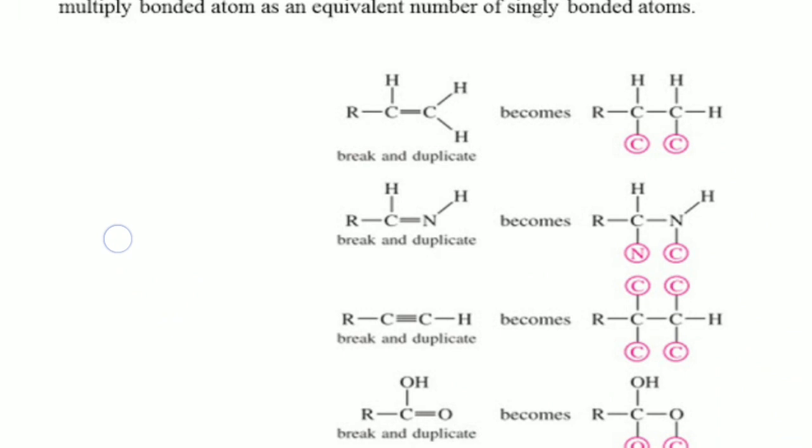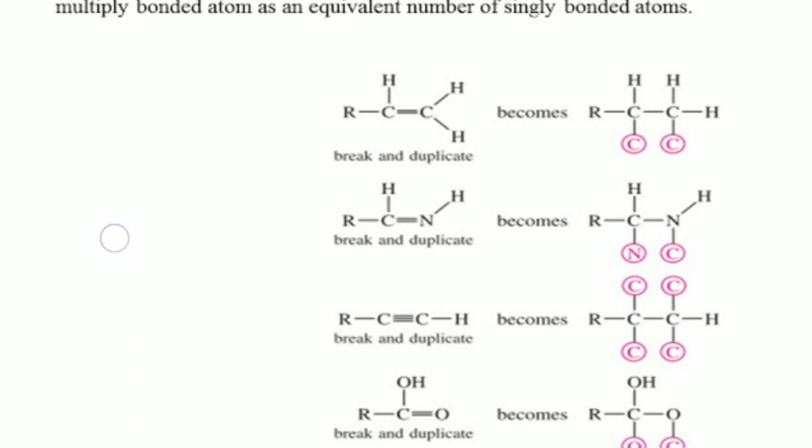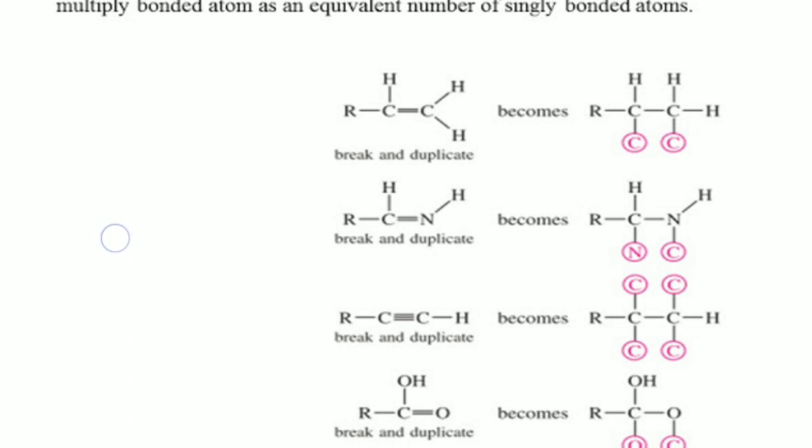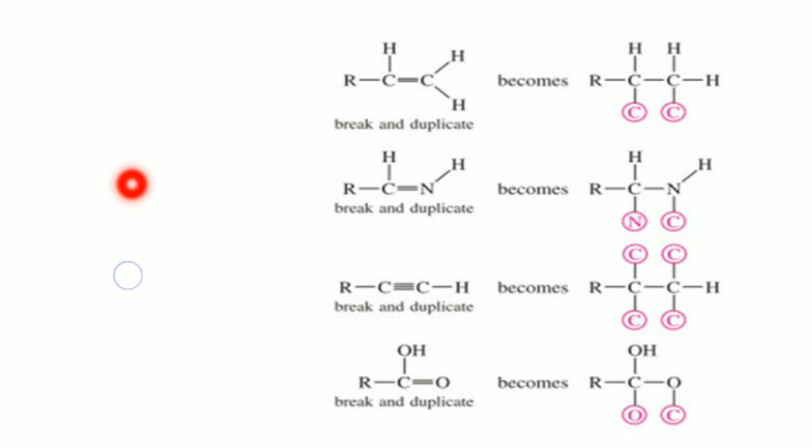Here, this is the double bonded group. What we have to do is consider this double bonded carbon as two carbons. This means we have to understand that two bonds are present with that carbon. Here the carbon is having a double bond with nitrogen.